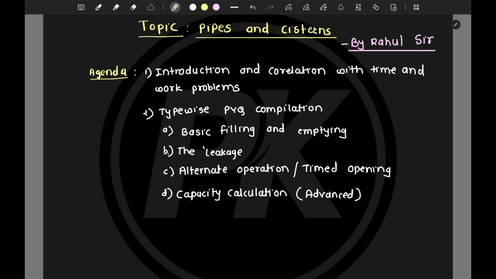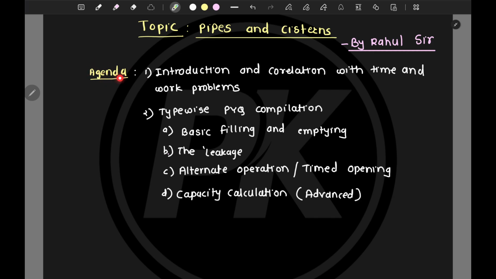Right after time and work, we are starting with our next topic, pipes and cisterns. It is a good strategy to immediately start with this topic because it is 90% overlap with time and work if you understand the logic of LCM.